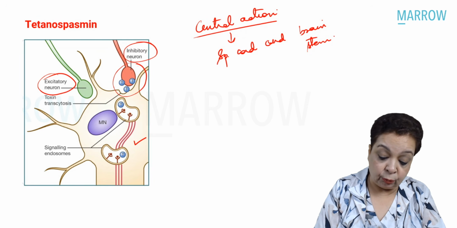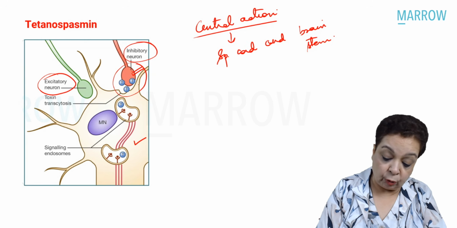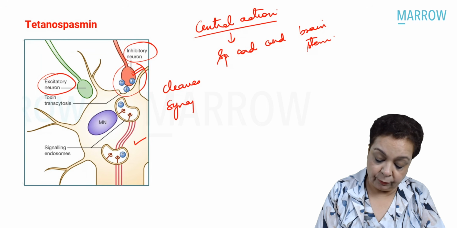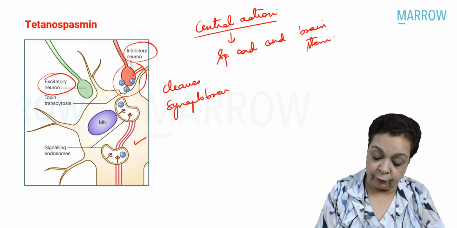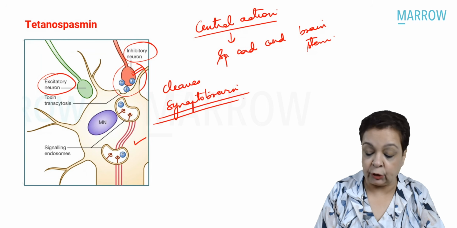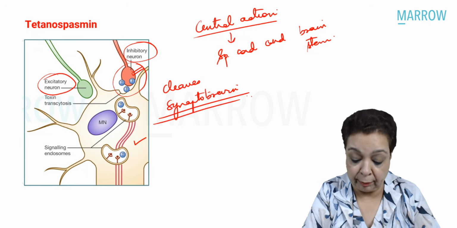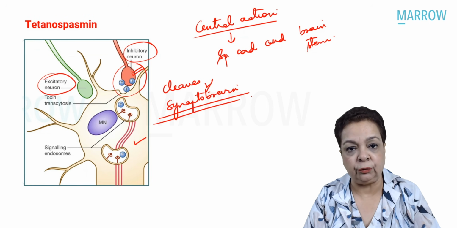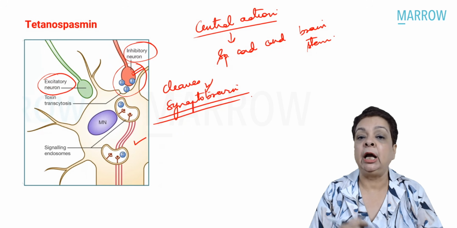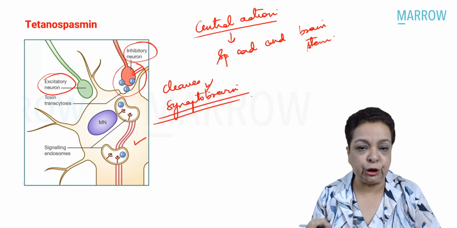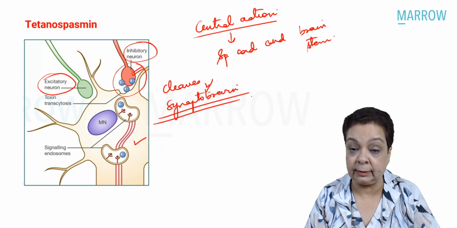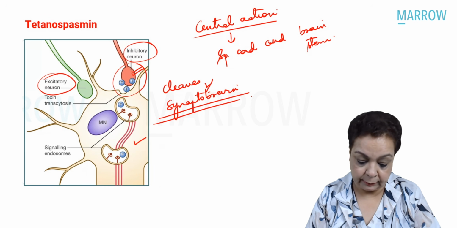And here is the site of action. So what it does is it cleaves or proteolyzes synaptobrevin. This is responsible for the fusion of the vesicles of GABA and glycine with the neuronal membrane. So once this is gone, obviously there is no release of these inhibitory neurotransmitters, and there is uncontrolled stimulation of the motor neurons responsible for the rigidity and the spasticity seen in tetanus.